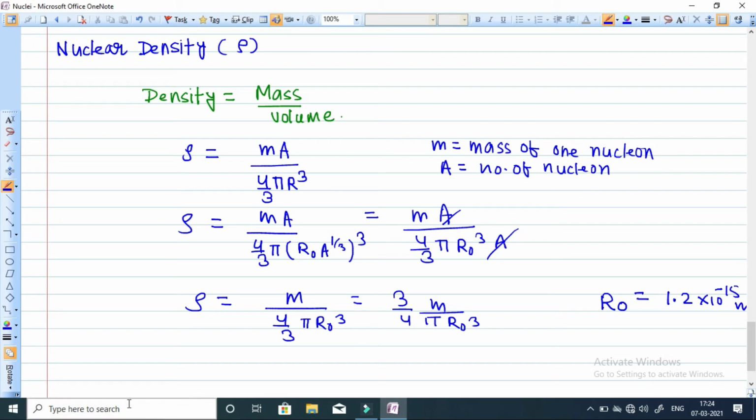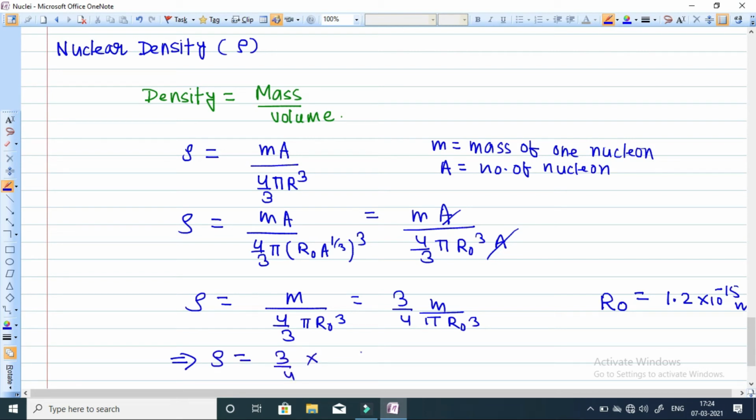So after putting all these values, rho will be equal to 3 by 4 multiplied with a small m, the mass of one nucleon. We can write it is equal to 1.67 into 10 to the power minus 27 kg, an approximate value we are taking. Pi is equal to 3.14. R naught is equal to 1.2 into 10 to the power minus 15, cubed. This value will come out to be 2.30 into 10 to the power 17 kg per meter cube, which is very high.